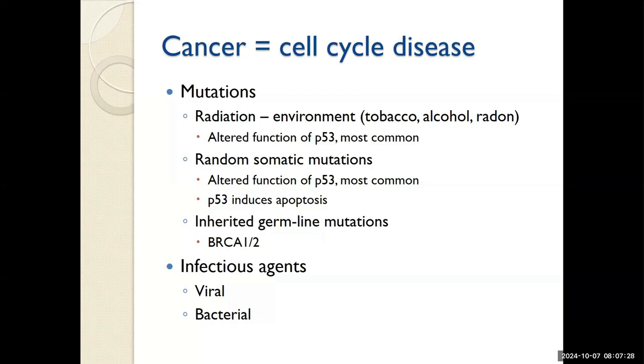BRCA1 and BRCA2 are the breast cancer genes. If you attain one copy of that gene, you're predisposed to breast cancer. 2 copies, and you're more likely to develop breast cancer. But it's just a risk factor, does not guarantee it. And some 11% of all cancers are caused by viruses or bacterial infections that put strain on the surrounding cells, leading to mutations and altered functions.